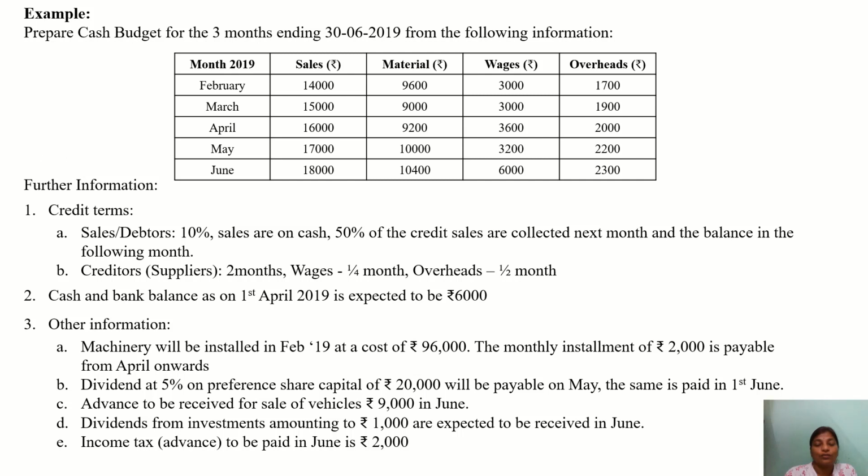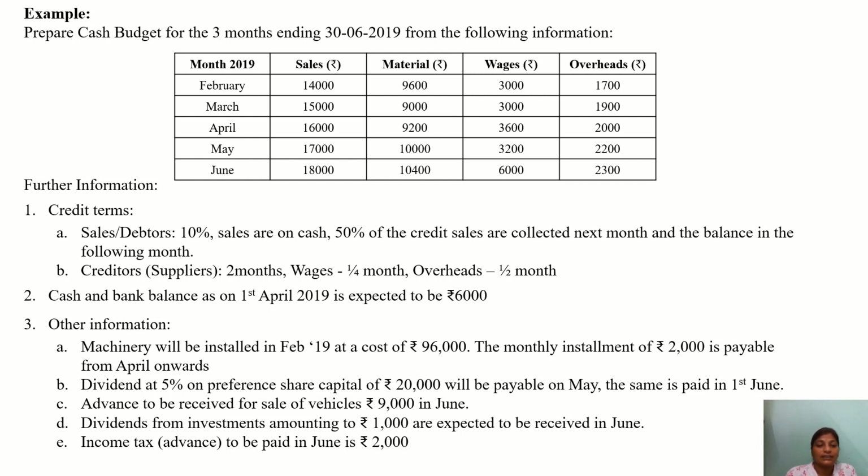Okay. So what is given here? Sales, materials, wages and overheads. So they have given the cash flows. If you see, the sales is the inflow. Material, wages and overheads are outflows. Okay. So here they have given some additional information.